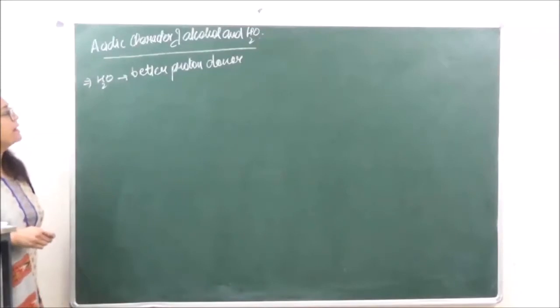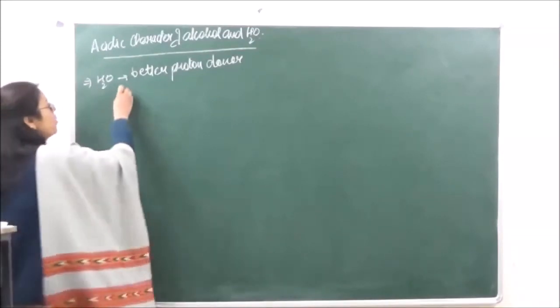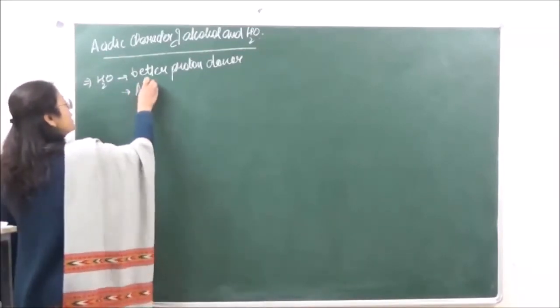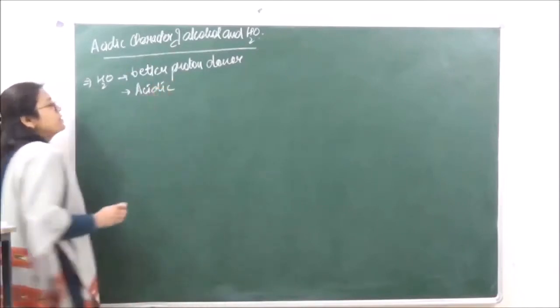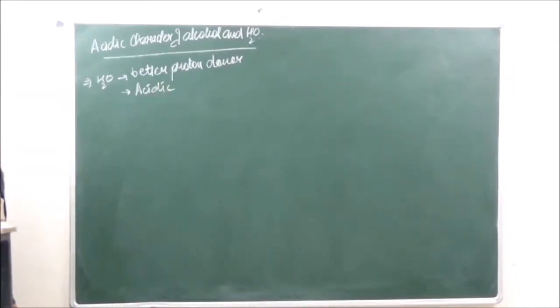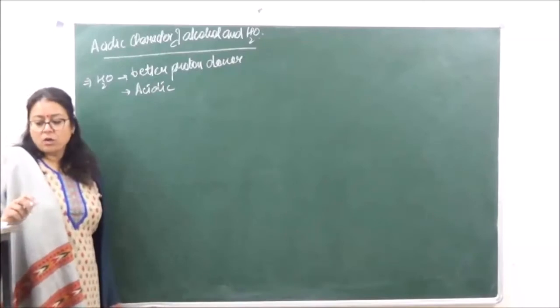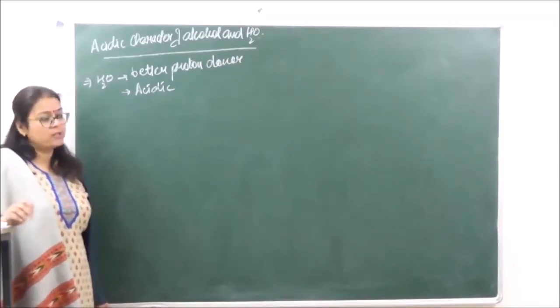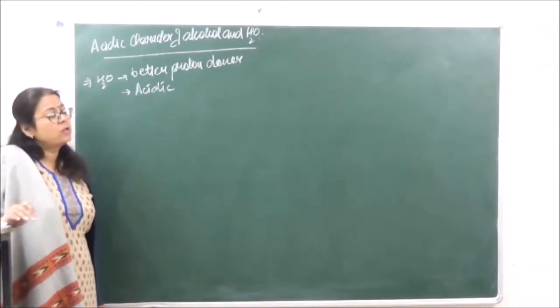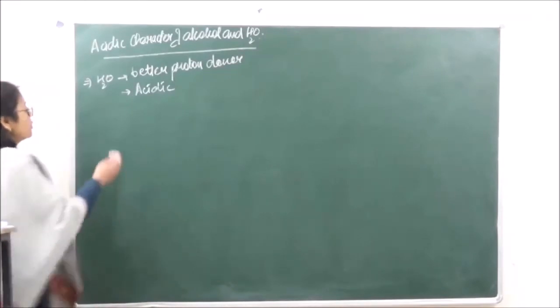Now, because it is a better proton donor, it is but obvious that it is going to be more acidic with respect to alcohols, right? Now, why is this happening? The reason behind this is the electron releasing inductive effect, we've just seen the plus I effect over here, that is going to make the alkyl group donate electrons, that is going to make alcohols weaker acids.